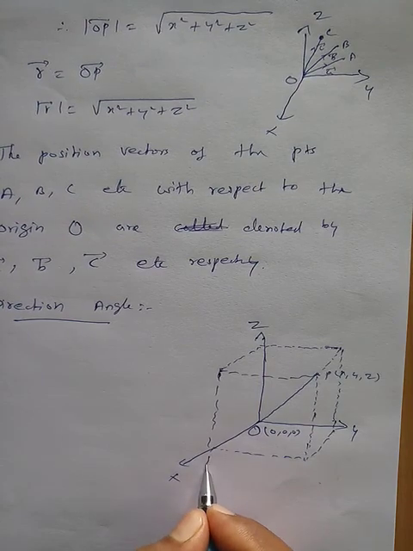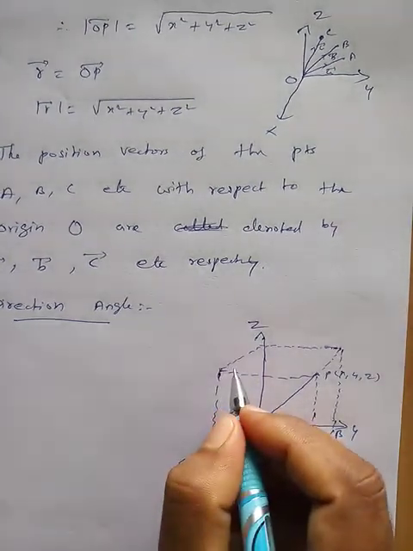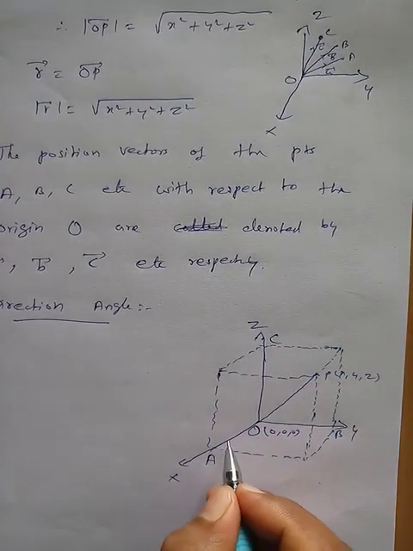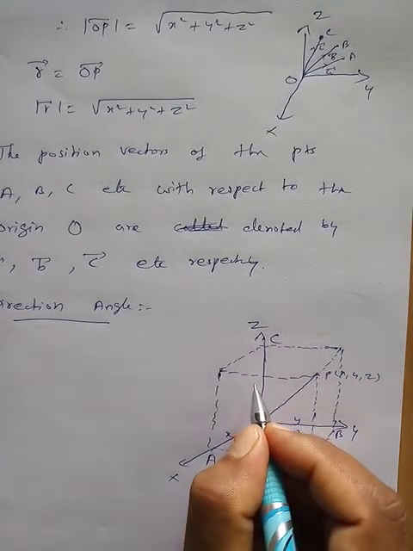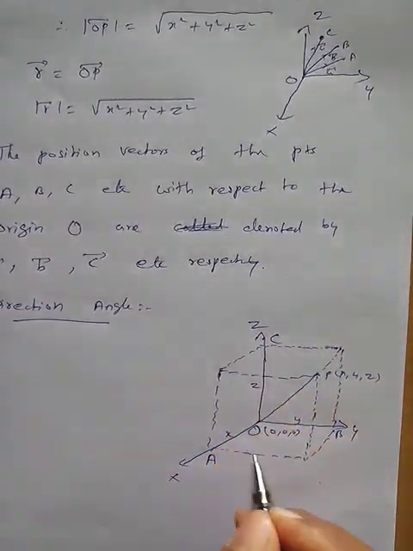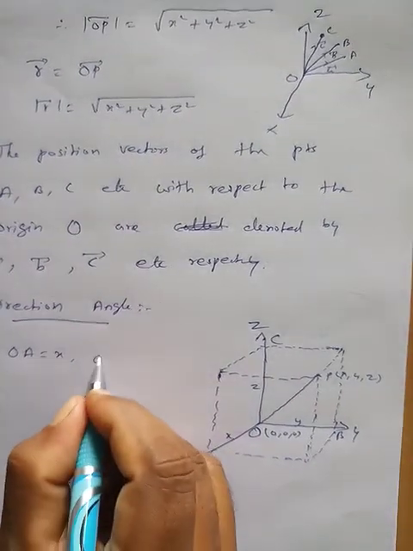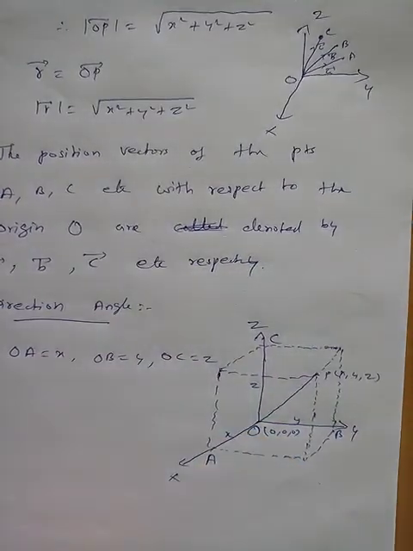Now this is point A, this point is B, and this is the point C. Then this length is x, this length is y, and this length is z. Here OA is equal to the magnitude of x, OB is equal to the magnitude of y and OC is equal to the magnitude of z.